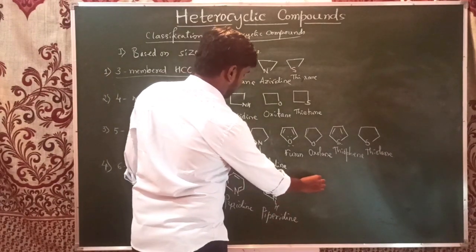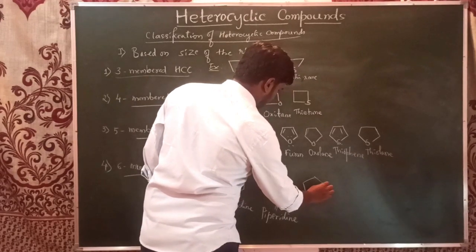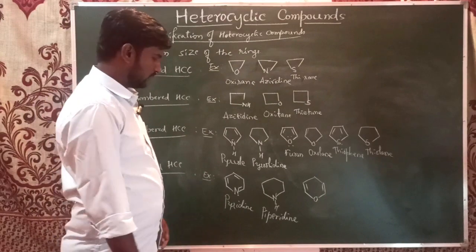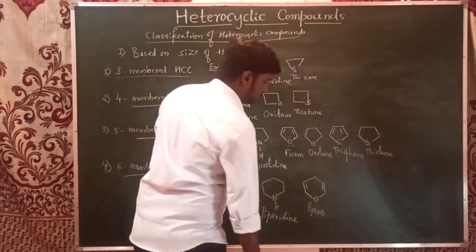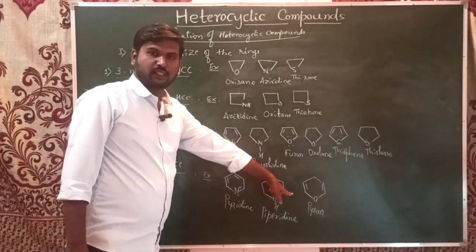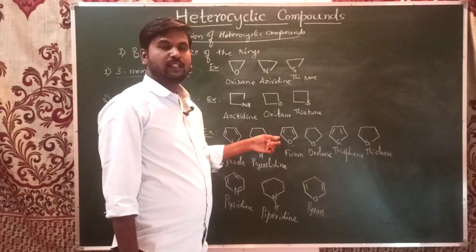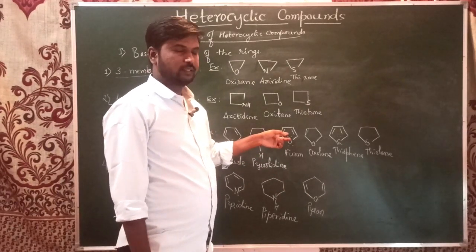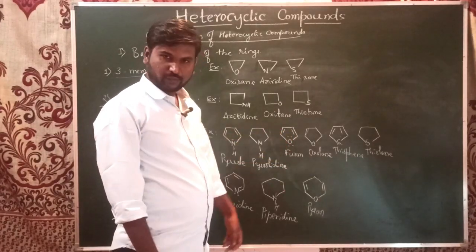And one more important one, that is with oxygen. We are not discussing it in this chapter, but we see it in the glucose structure. That's why it is pyran. This pyranose ring we see in glucopyranose, the Haworth structure of glucose. We also see the furan ring in fructofuranose, the Haworth structure of fructose. So these are also involved in biomolecules.